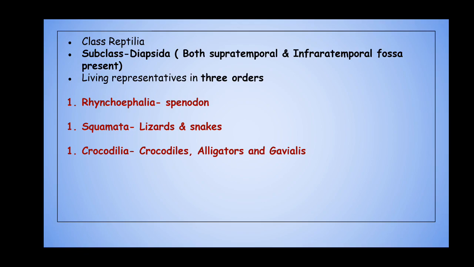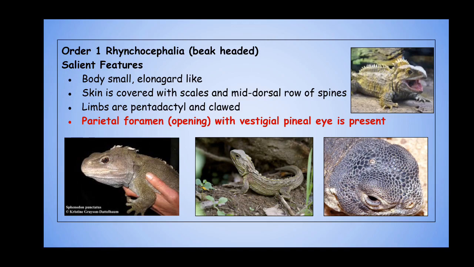The example is Sphenodon, the first order coming under Diapsida, which is Rhynchocephalia. The term Rhynchocephalia means beak-headed. The salient features: the only living representative under this order is Sphenodon, and all the others are extinct. It is seen only in New Zealand. It is not seen elsewhere in the world, it is restricted to that particular region.